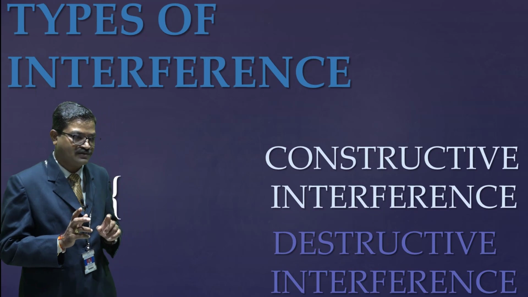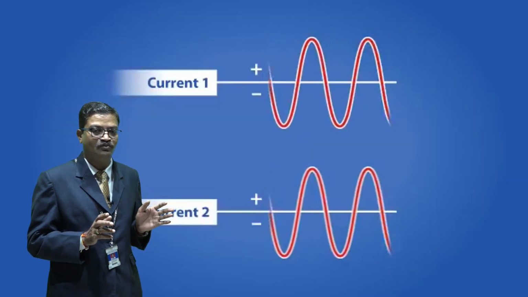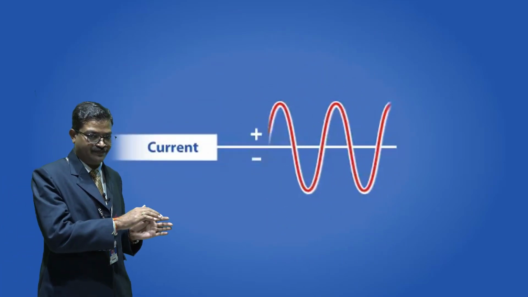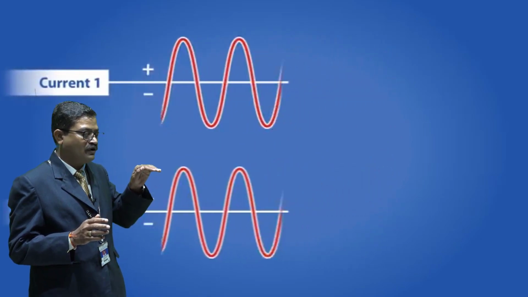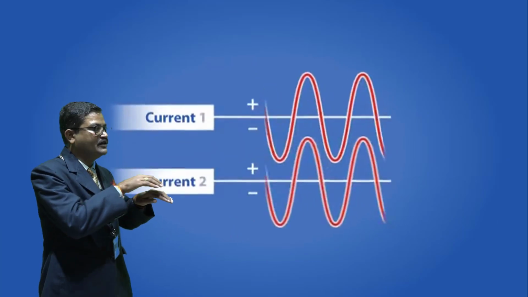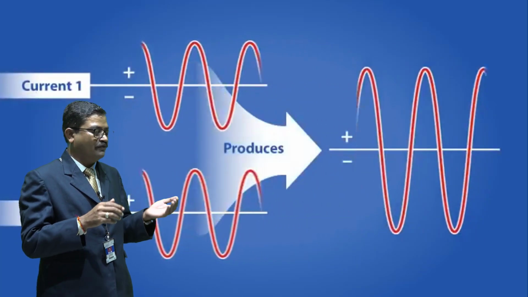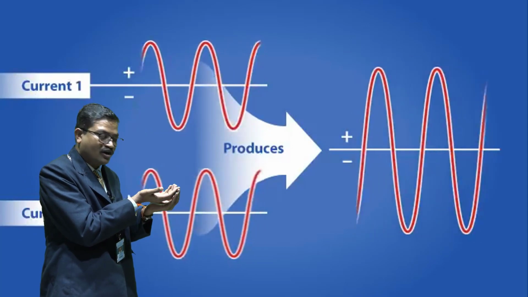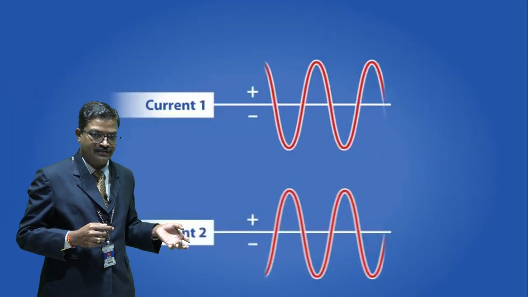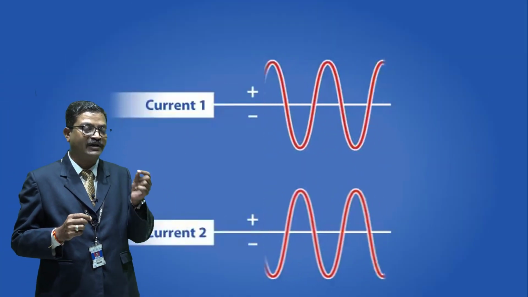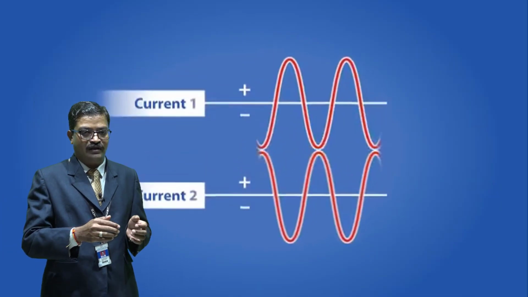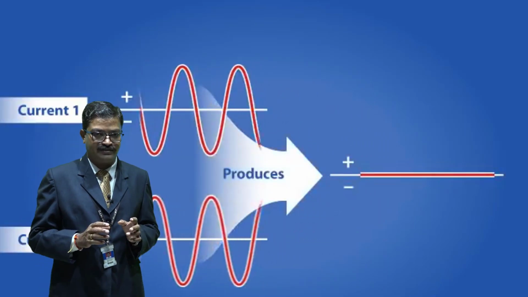So let us study constructive interference first. What do you mean by constructive interference? When two or more waves arrive at a point in the same phase. Now what is the meaning of same phase? When the crest of the first wave coincides with the crest of the second wave, then such a type of interference is known as constructive interference. Or when the trough of one wave coincides with the trough of another wave, then again such a type of interference is known as constructive interference. So in constructive interference, there is an increment in your resultant amplitude, and hence its intensity increases.